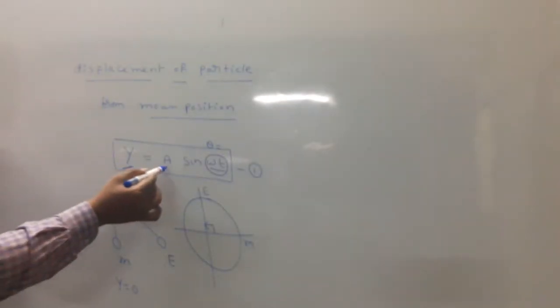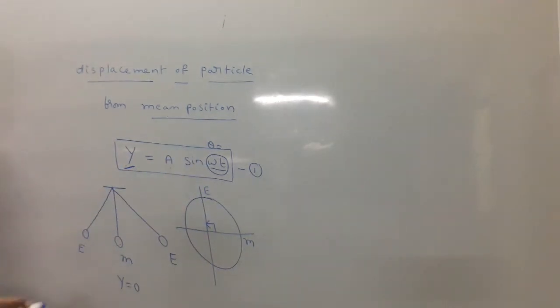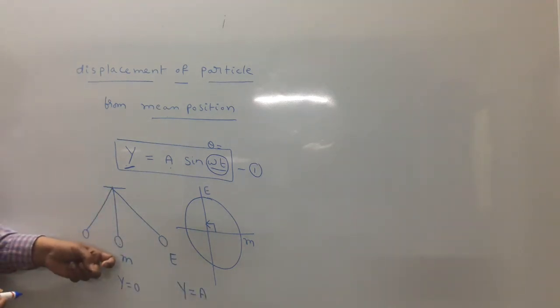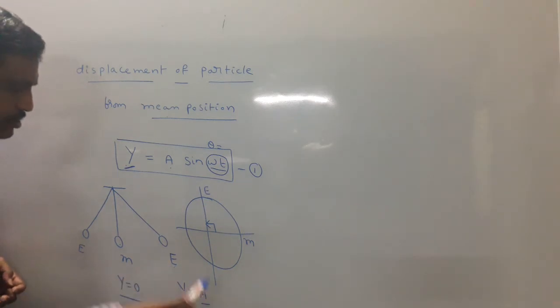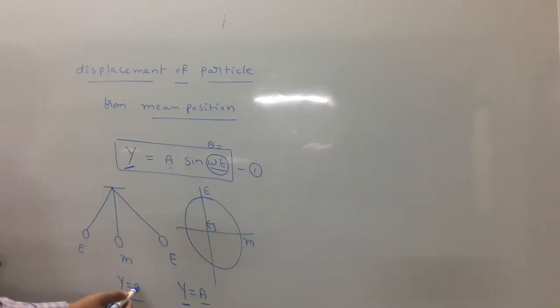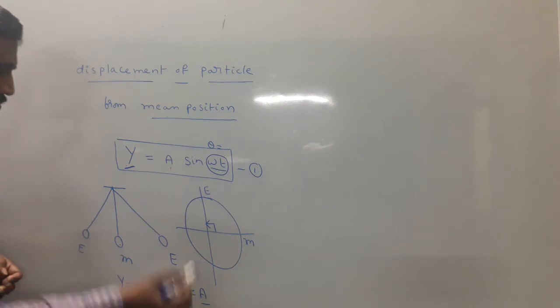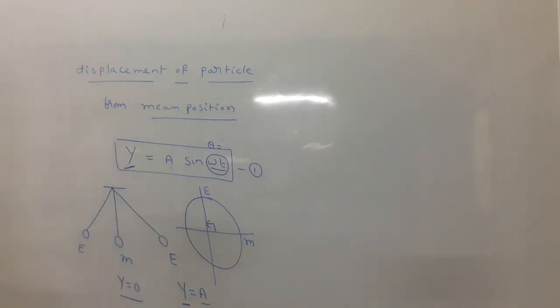Automatically y becomes A because sin 90 is 1. Particle at mean position, displacement is 0. Particle at extreme position, displacement is A. The y value is 0 at the mean, and maximum at the extreme. Maximum displacement in SHM is called amplitude.